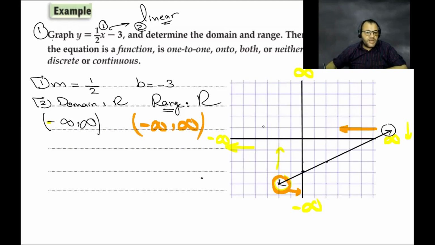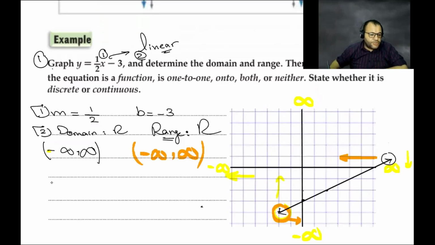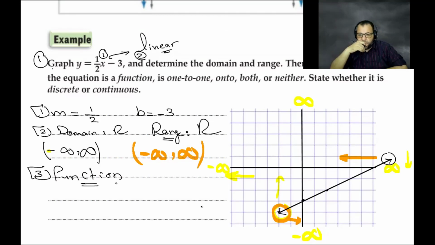Okay, this relation now, is it a function or not? It's a function. I will write it, just one minute. This relation now is a function. Is this relation one-to-one, onto, both, or neither? It's both. Why both? Your answer is right. It's one-to-one in the sense that each element of X has a unique image, and you didn't find the same image.